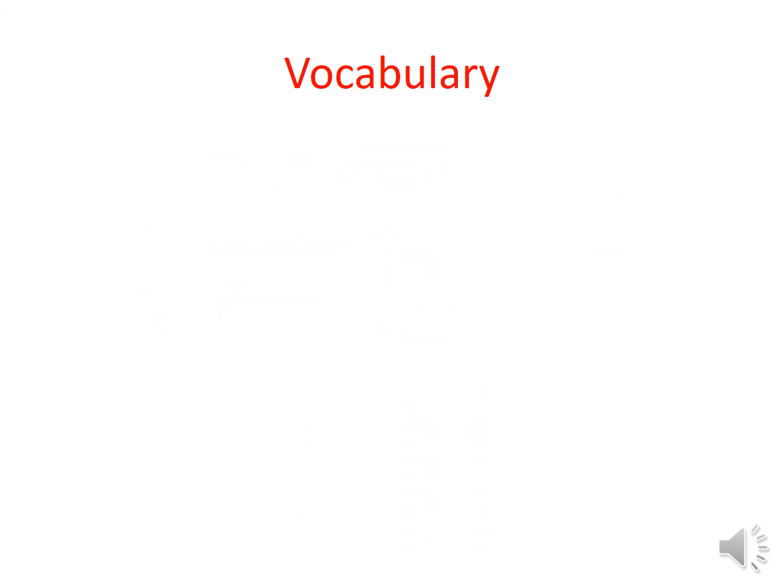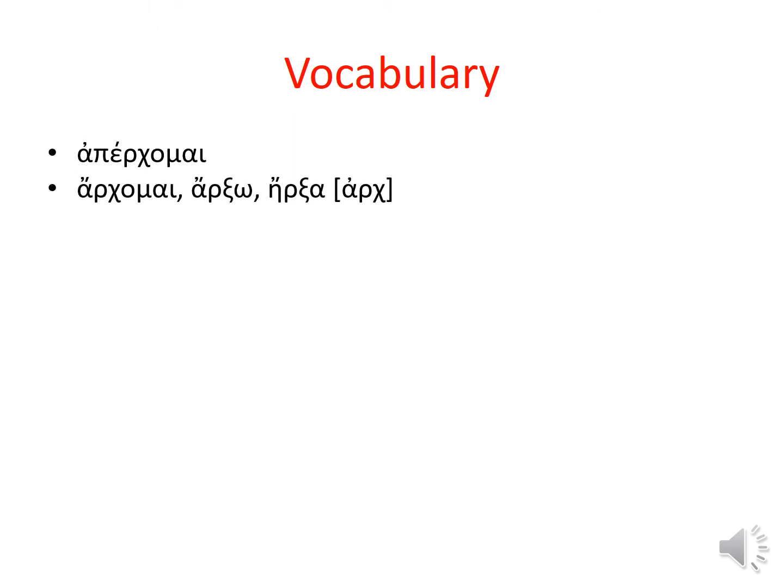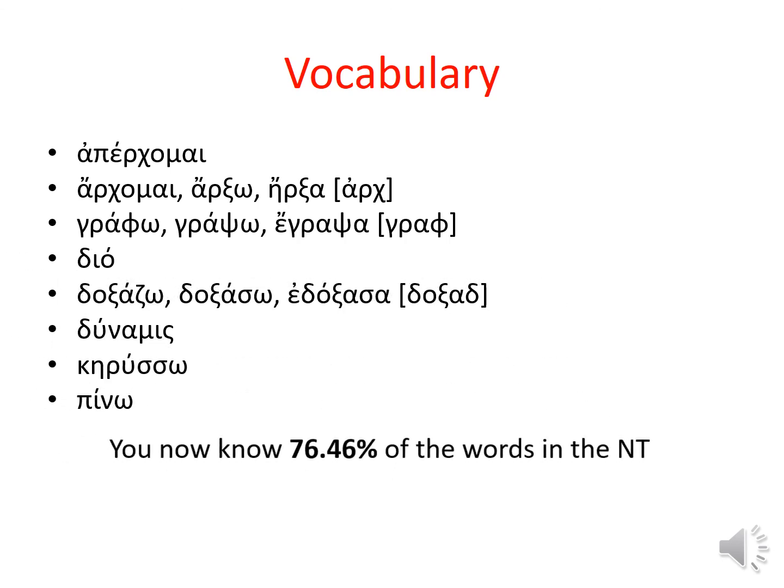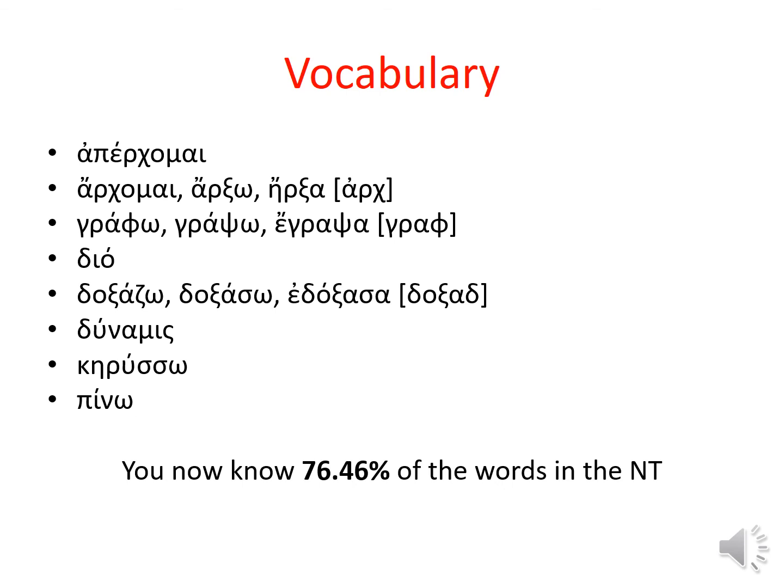All right, so let's finish up with this chapter's vocabulary. Repeat after me. Aperchomai, archomai, grapho, dia, doxazo, dunamis, kerusso, pino. And congrats, you're up over 3/4 of the words in the New Testament. That is quite an accomplishment, truly.